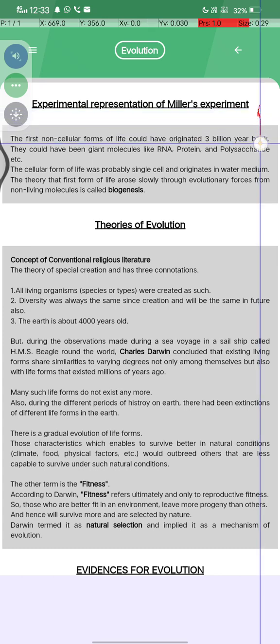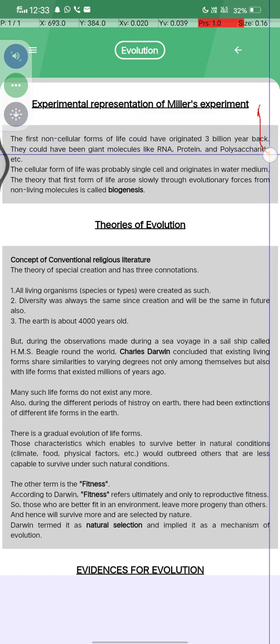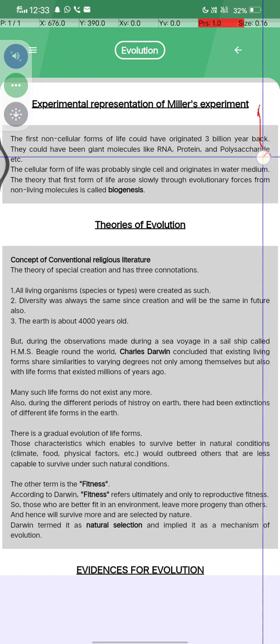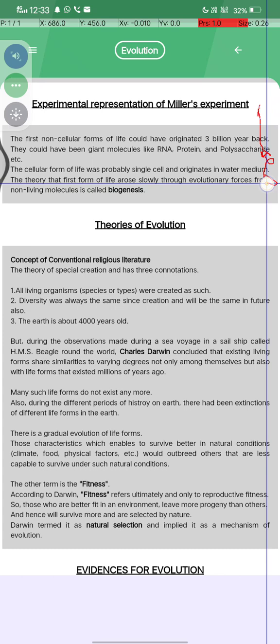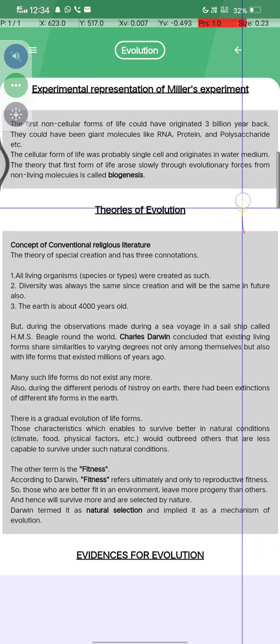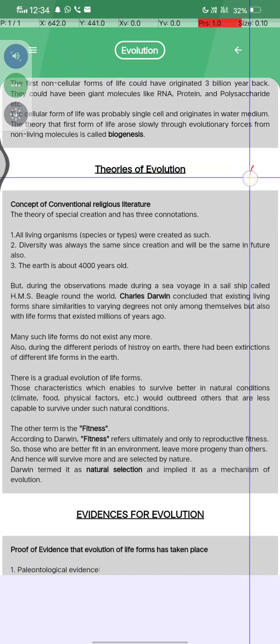The first non-cellular forms of life could have been 3 billion years back. Okay, and they could have been giant molecules like RNA, protein, and polysaccharide etc. The cellular forms of life, probably single cell, originated in a water medium, and the theory that the first form of life arose slowly through evolutionary forces from non-living molecules is called biogenesis. Theory of evolution.